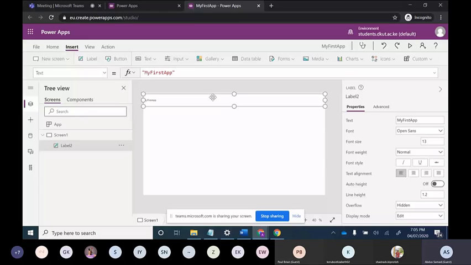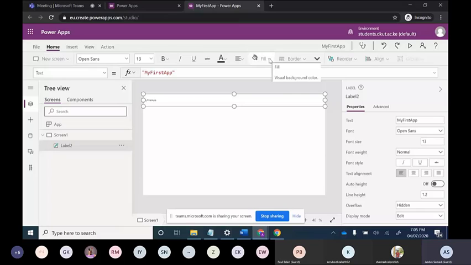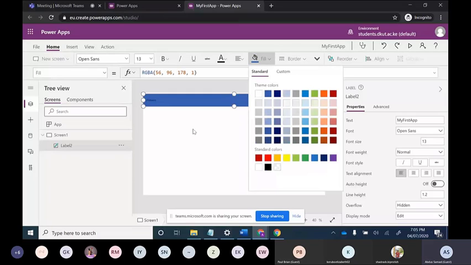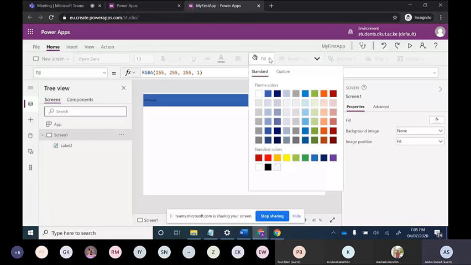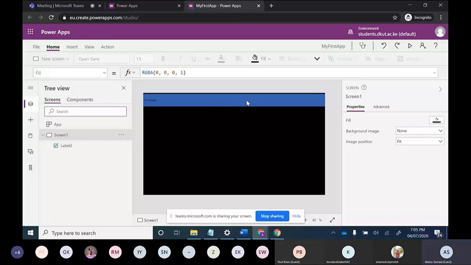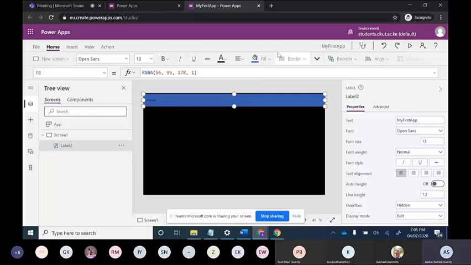So this will be our heading. Now I want to fill it with some color. So I will move to Home. There is a fill option. Can you see this? This is the fill option. So I will choose any color. Now you can see that the color has been changed. Now I will choose some good, like black is there. Black is for the whole screen. So if you select the whole Power Apps window, it will change the color of the whole window. But if you select this label, it will change only the label color.